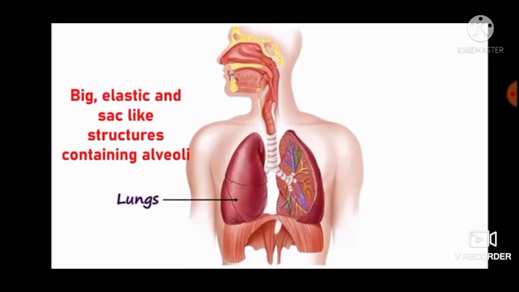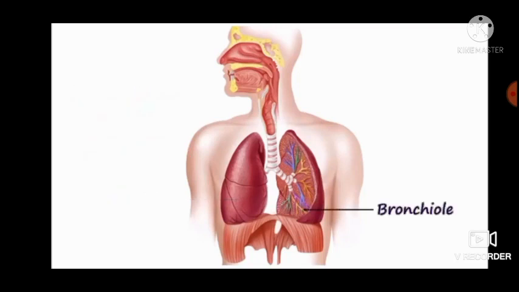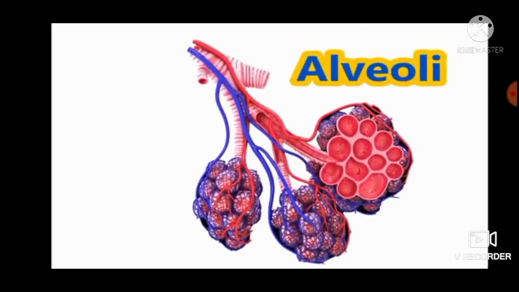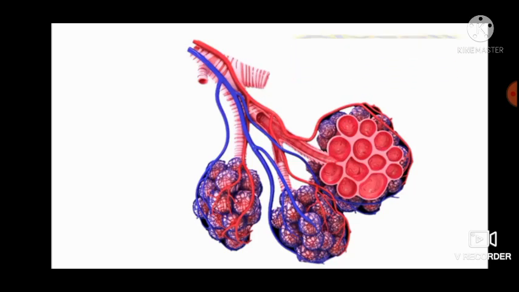The lungs are big sac-like structures which are elastic. The bronchi further divide into bronchioles. Bronchioles lead their way into clusters of air sacs called alveoli in the lungs, which are very small and numerous. Gaseous exchange takes place in the alveoli. The oxygen is diffused into the blood, whereas the carbon dioxide is diffused out into the air sacs.